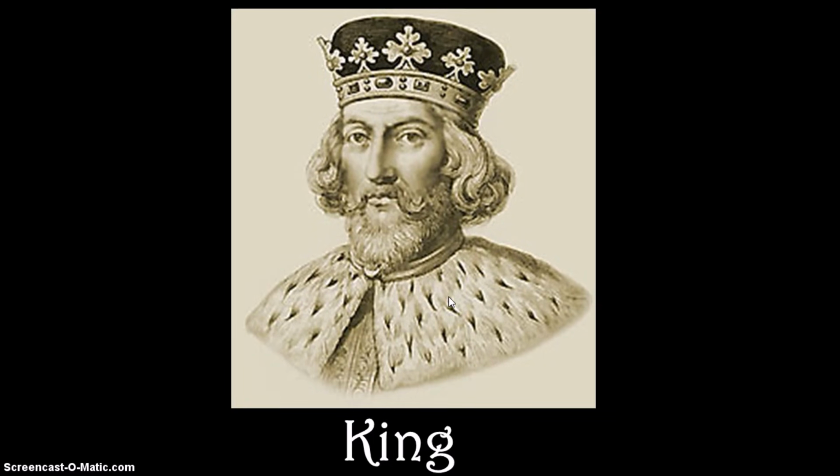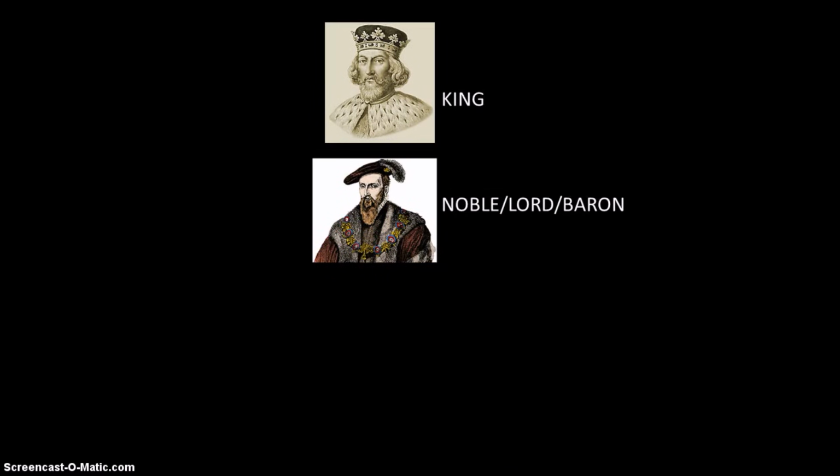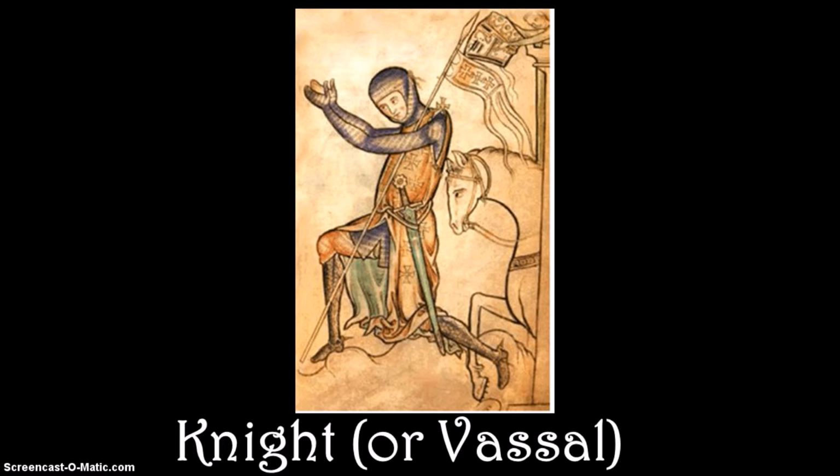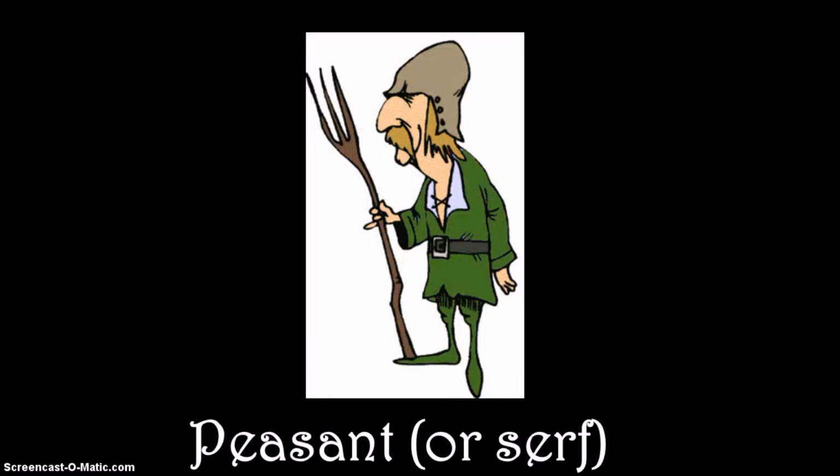The king was at the top as he was the leader of the entire kingdom. Beneath him were the feudal lords, also known as nobles or barons, and these were the wealthiest landowners. Following the lords were knights or vassals, and their role was of the fighting warrior, who usually battled on horseback. Finally, on the bottom of society were the peasants or serfs.